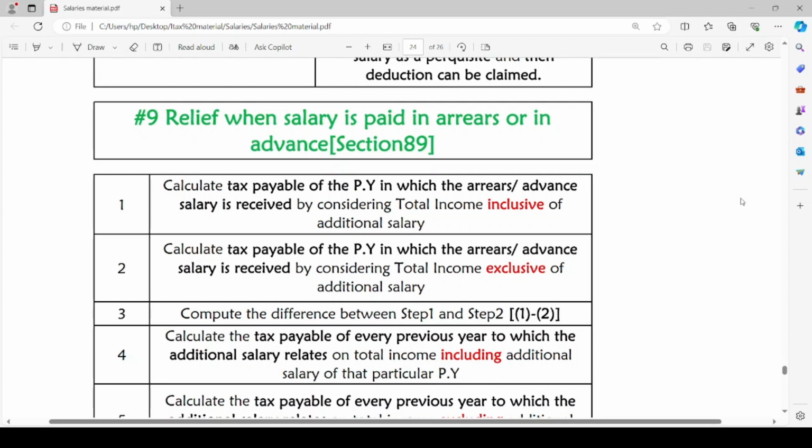How is it calculated? Simply, first we calculate the tax payable of the previous year in which the arrears or advance salary is received by considering the total income inclusive of the additional salary.